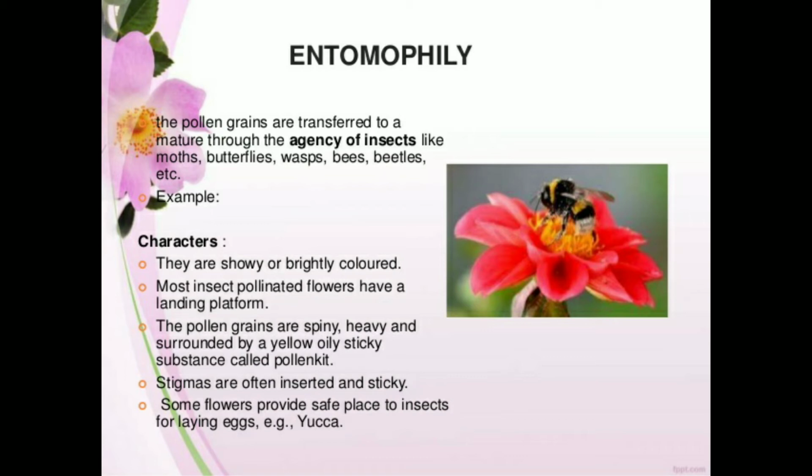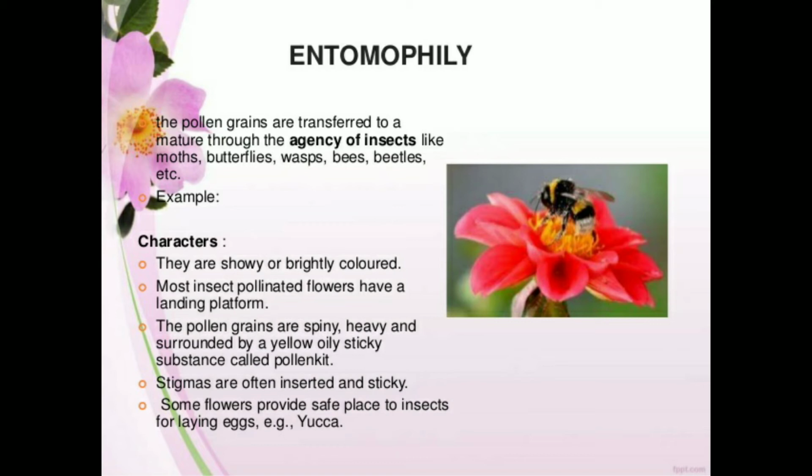So what are the characters of such flowers where they perform entomophily? They are showy or brightly colored. Yes, obviously, to attract the insects, the flowers are very varied colored. They are very showy, brightly colored. Most insect pollinated flowers have a landing platform. Because the insects are going to pollinate, they should land on the surface of the flower to suck the nectar or to collect the pollen grain sometimes. Because of that, they have a proper landing surface within the flower.